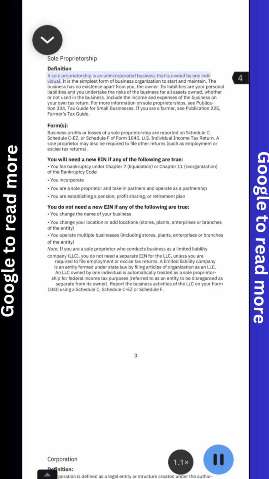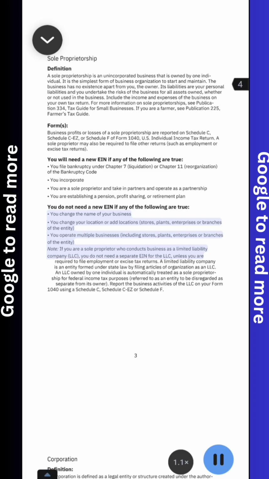A sole proprietorship is an unincorporated business that is owned by one individual. It is the simplest form of business organization to start and maintain. The business has no existence apart from you, the owner. Its liabilities are your personal liabilities, and you undertake the risks of the business for all assets owned, whether or not used in the business. Include the income and expenses of the business on your own tax return. For more information on sole proprietorships, see Publication 334, Tax Guide for Small Businesses. If you are a farmer, see Publication 225, Farmer's Tax Guide.